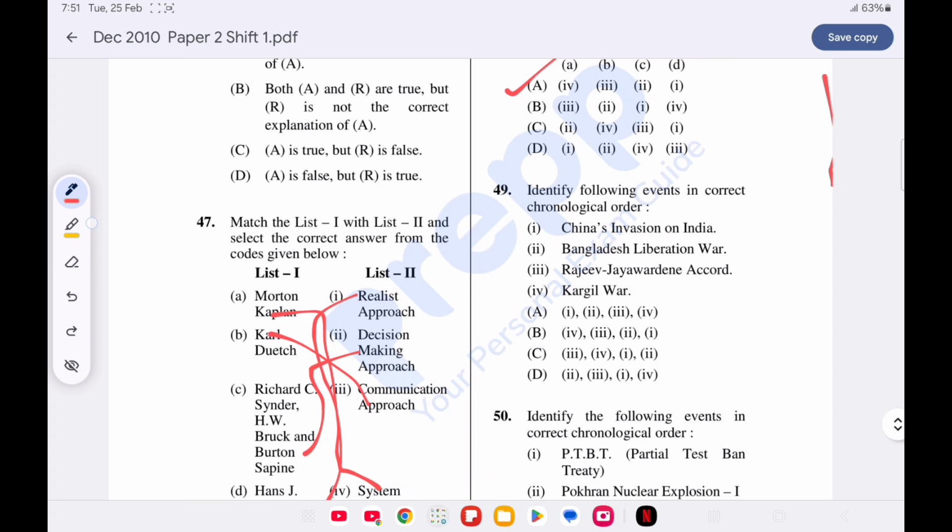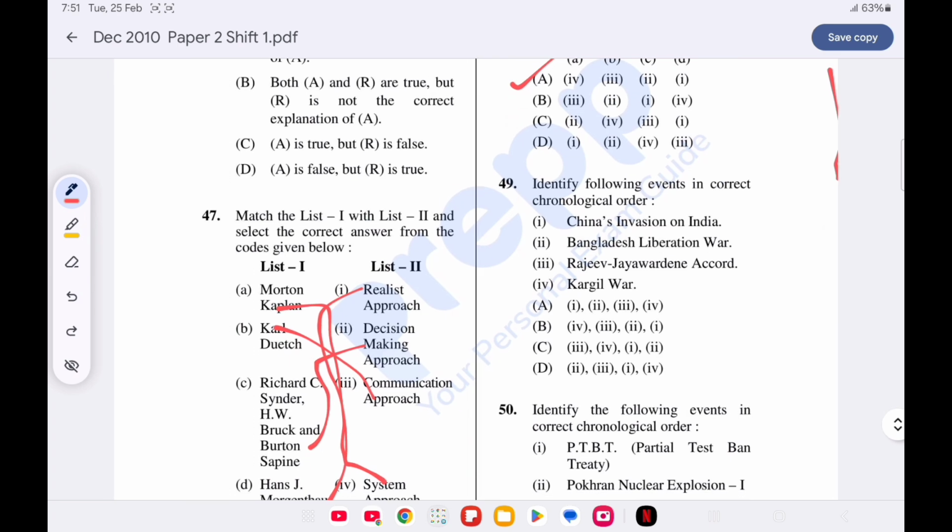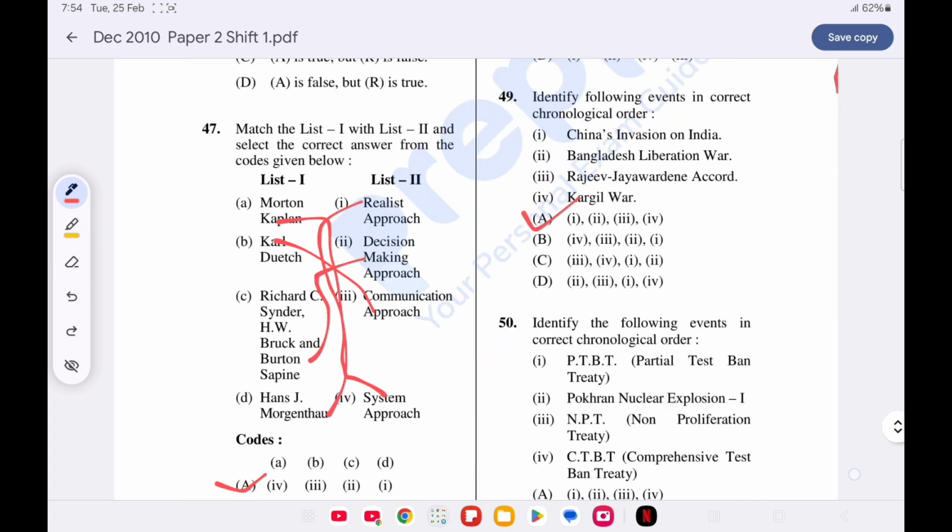Now, question number 49. Identify the events in chronological order. Option A is correct. First is China's invasion of India in 1962, then Bangladesh Liberation War in 1971, then Rajiv Gandhi-Jayawardene Accord signed on 29 July 1987, and then Kargil War in 1999.